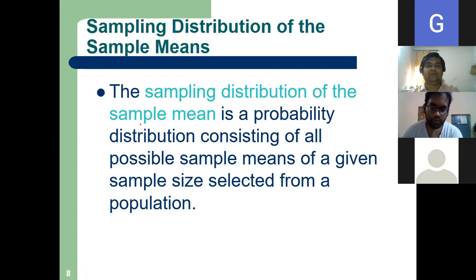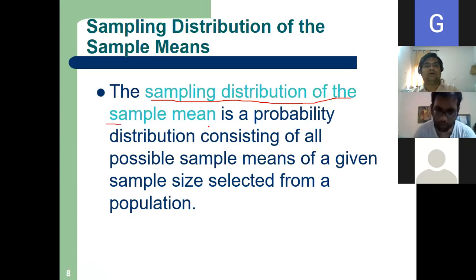My next topic is sampling distribution of, please note, sampling distribution of sample mean. What does it mean? What is sampling distribution?